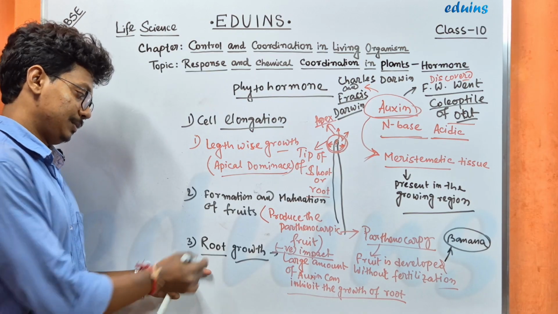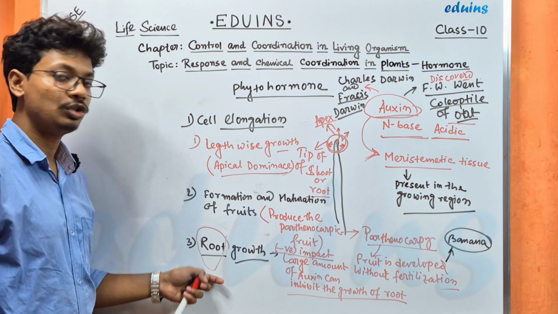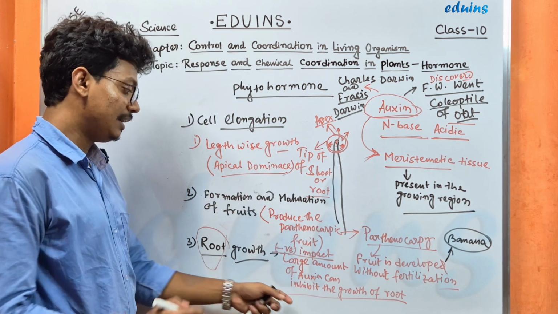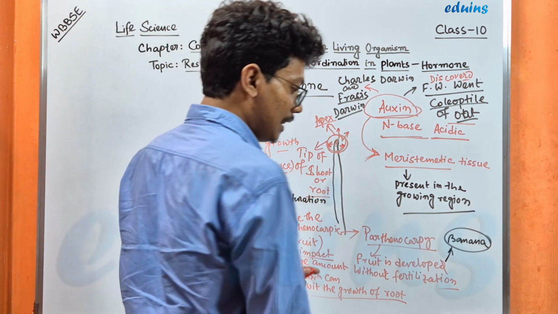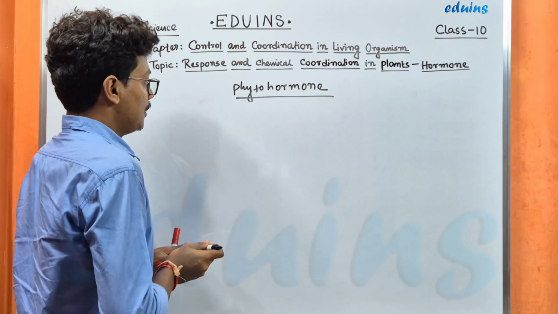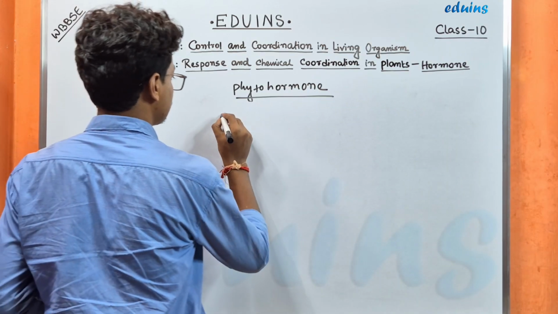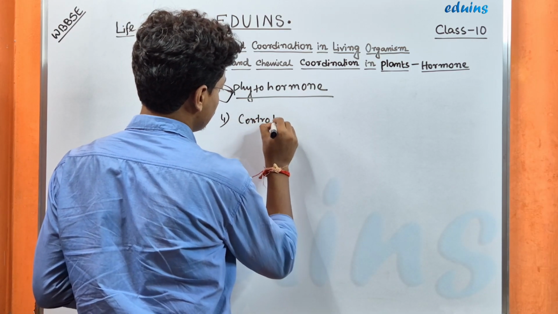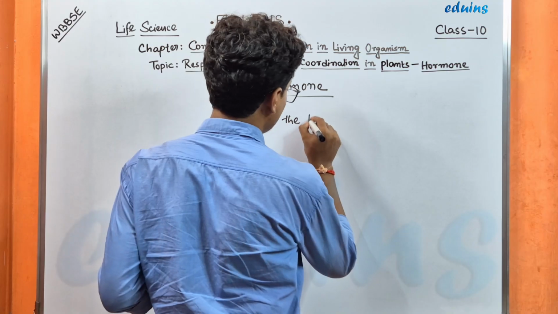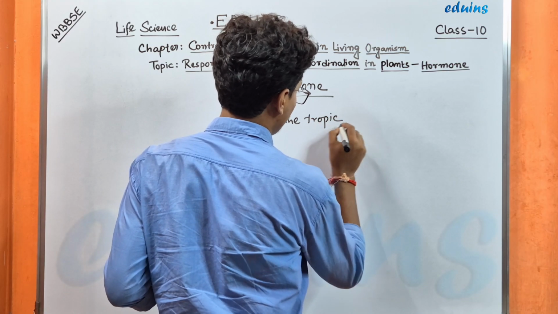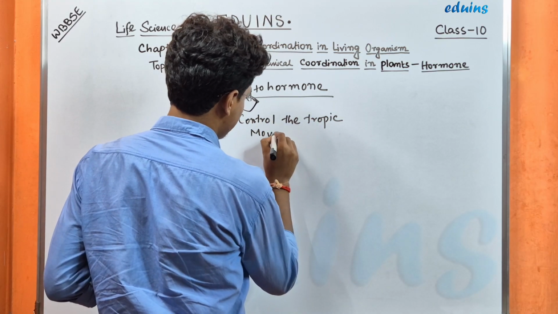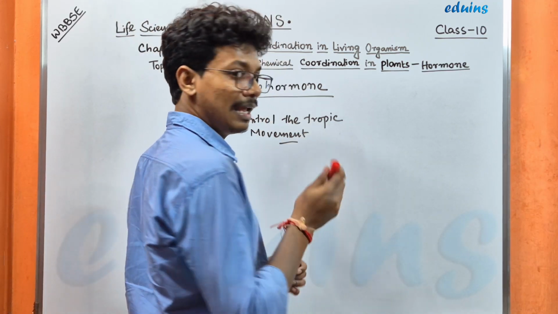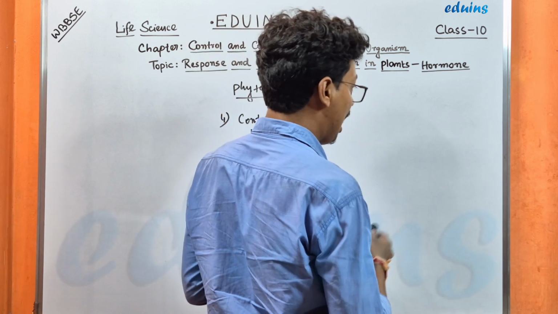Okay, it will promote the growth of the root, but accumulation of a large amount of auxin inhibits the growth of the root. The next one, the fourth function of the auxin, is to control the tropic movement. We know that auxin helps in the tropic movement, but how?